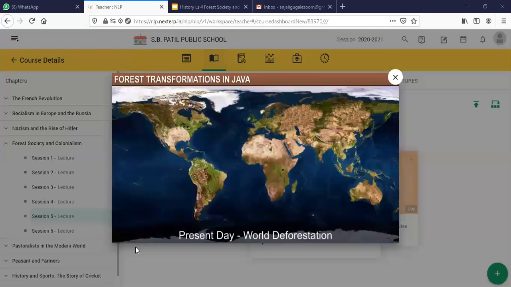Yes, very, very true. Especially during the world wars, even in India also, many of the forests, because they were utilizing the durable timber from these forests for building ships and for other purposes, and the forests were required for waging wars. If forests would not have been there, wars could not have been possible. So now when they were leaving the territory of Java, they burned all these forests. So they did a lot of deforestation and burning of the forest during those times. Okay, this is how it had a very drastic and very adverse effect on the forests in Java and India, in both the world wars.